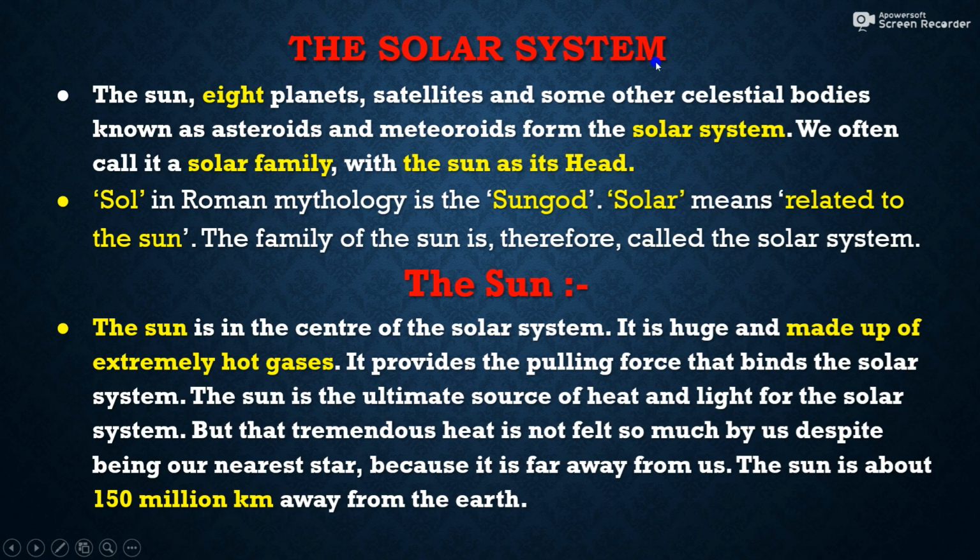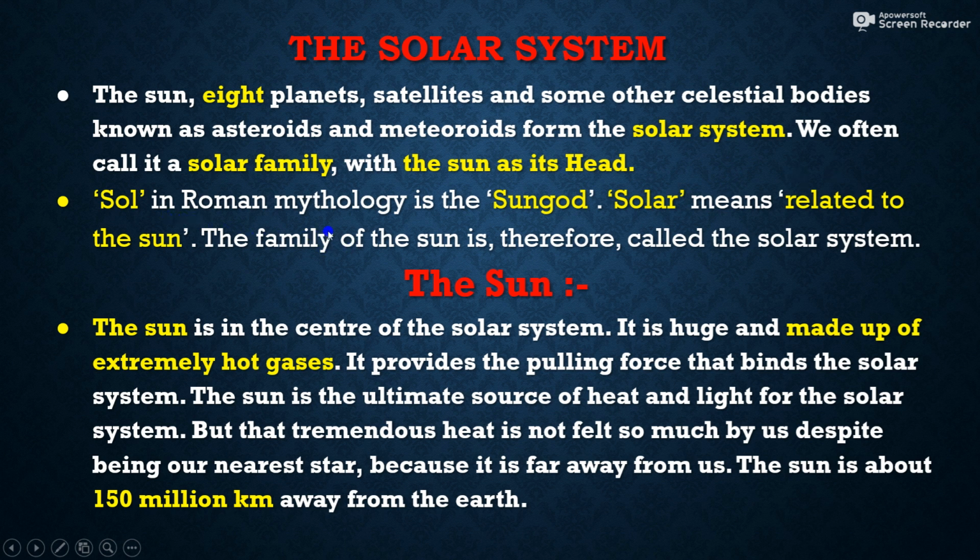Next, the solar system. The Sun, eight planets, satellites, and some other celestial bodies known as asteroids and meteoroids form the solar system. So, the solar system is constituted of the Sun at the center, then eight planets rotating around it, and satellites also. Then some other celestial bodies, asteroids and meteoroids. We often call it a solar family with the Sun as its head. Students, like father is the head of our family, in the same way in the solar system, the Sun is the head.